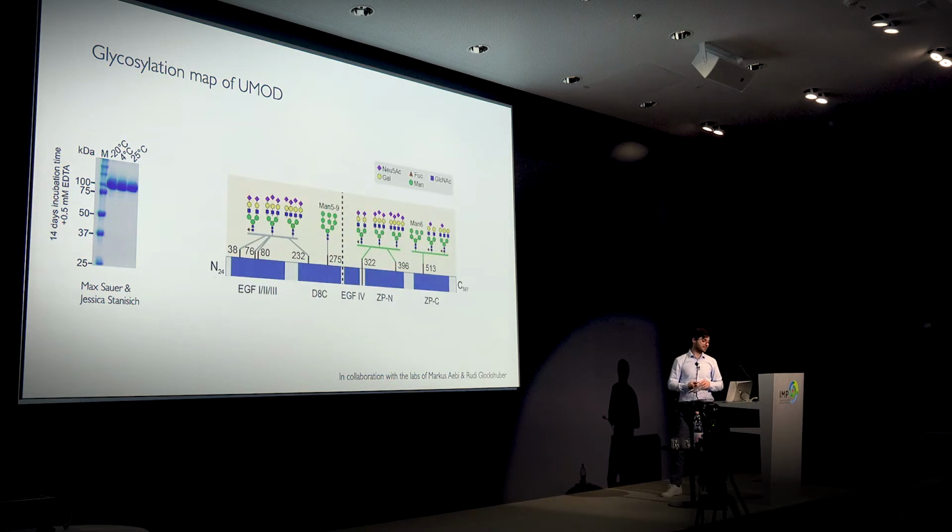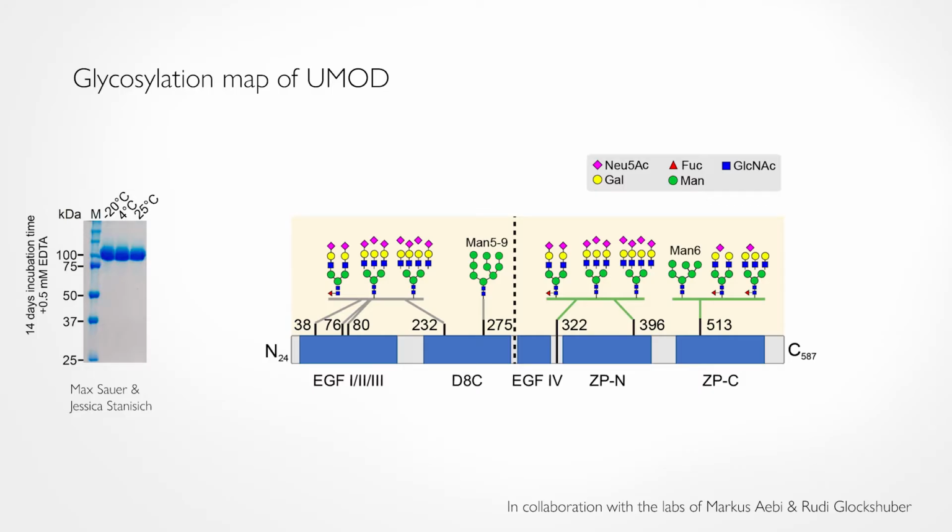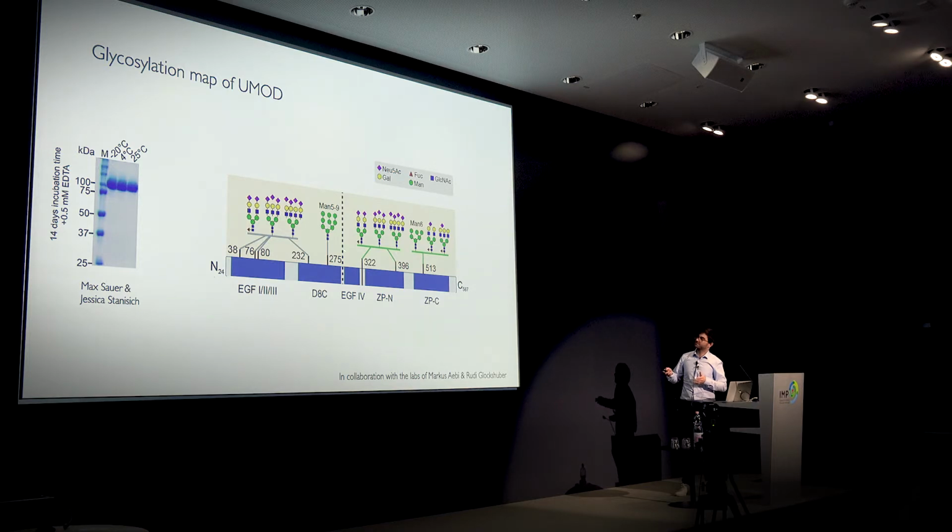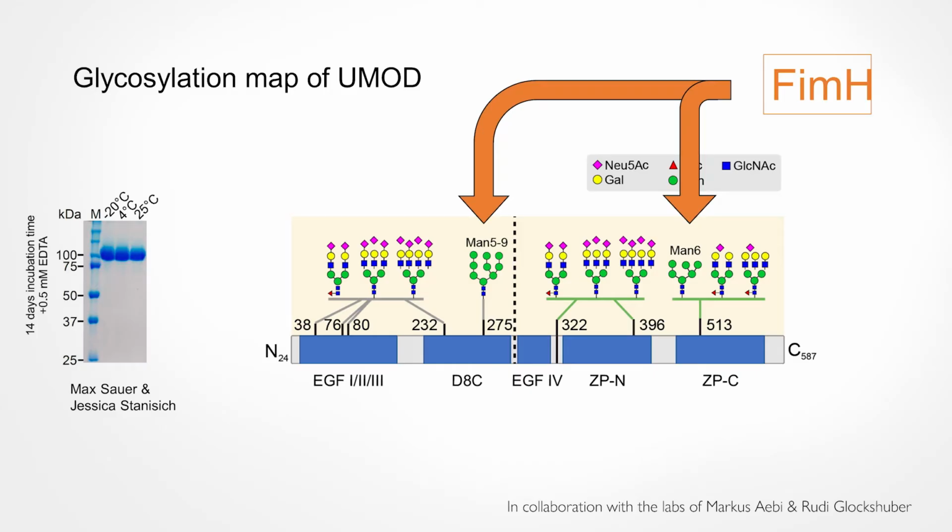The first one was that, together with Markus Aebi's lab, we solved a site-specific and comprehensive N-glycosylation map of uromodulin. What you can see down here is the domain architecture of uromodulin, and on top you can find the different types of glycans we found using glycomass spectrometry. We found several complex type glycans, but strikingly also two high mannose type glycans. These are exactly the sites where FimH, the tip protein of uropathogenic E. coli, can bind to.